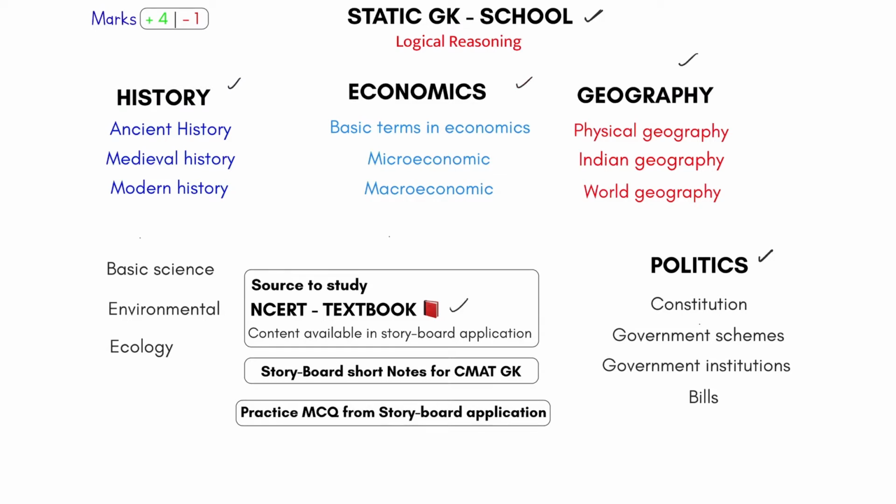What is the best source to study for this? NCERT textbook. Where will you get the entire NCERT textbook PDF? You will get it in the Storyboard application. But if you don't have time to study the entire NCERT textbook, you can study our Storyboard notes. We had made short notes for ancient history, medieval history, modern history, macroeconomics, microeconomics, Indian geography, world geography, constitution, that are there in our Storyboard application. So get added into the CMAT 2021 batch, go through the notes and then solve MCQs. The MCQs will also be there in the app only. And after that, you will be prepared for your static GK.